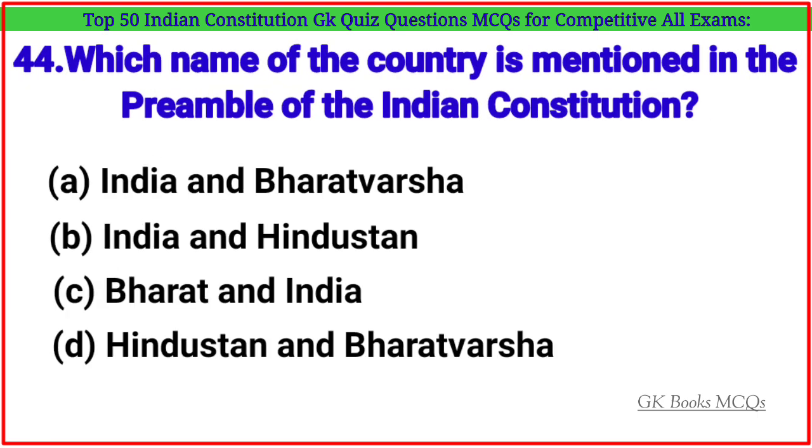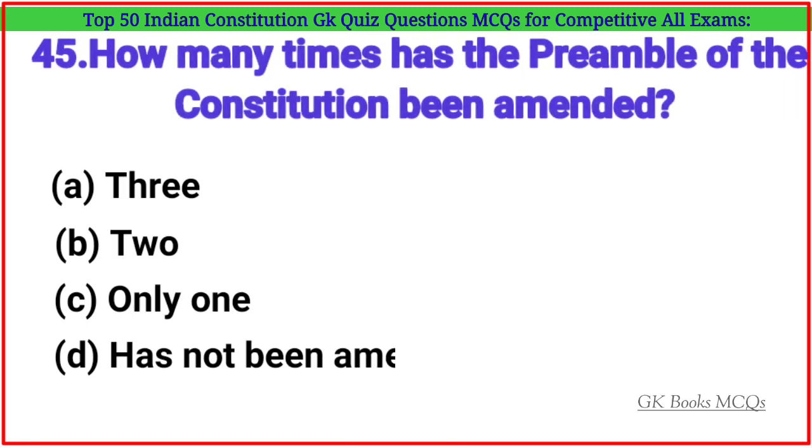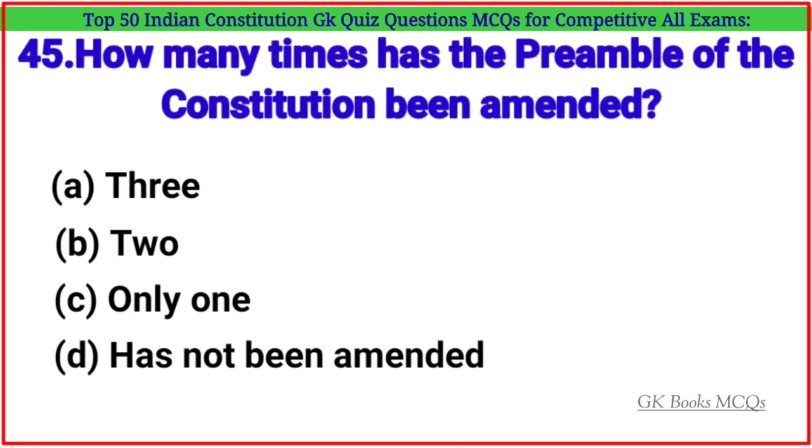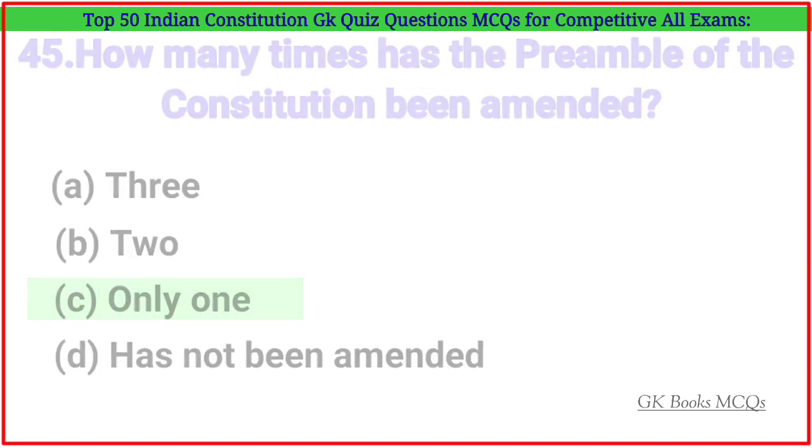Which name of the country is mentioned in the preamble of the Indian Constitution? Correct answer is option C. Bharat and India. Question number 45. How many times has the preamble of the Constitution been amended? Correct answer is option C, only one.